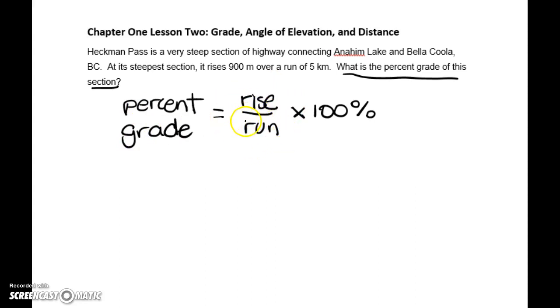So let's go back and reread that sentence. Let's cross out some of that unimportant information and find anything that actually is important or relevant to the percent grade. Our first sentence reads, Heckman Pass is a very steep section of highway connecting Anahim Lake and Bella Coola, BC. That one just tells us about the situation. It doesn't tell us anything about the percent grade, so we can cross that sentence out.